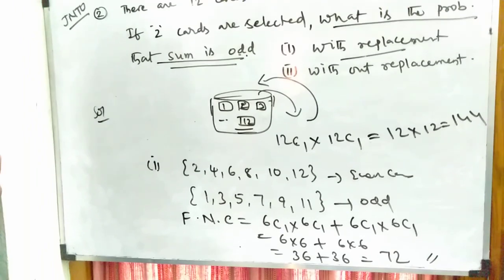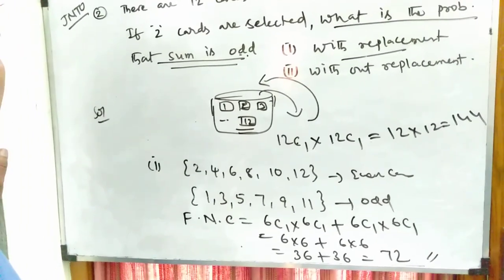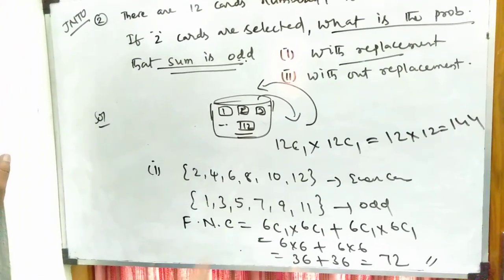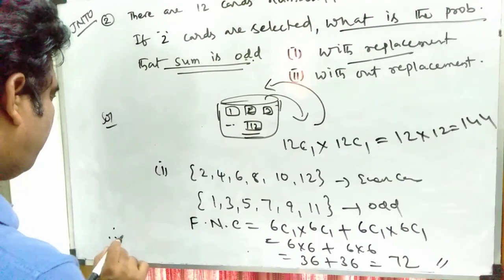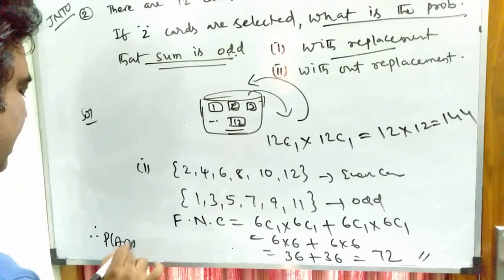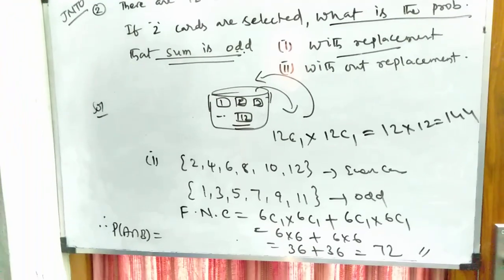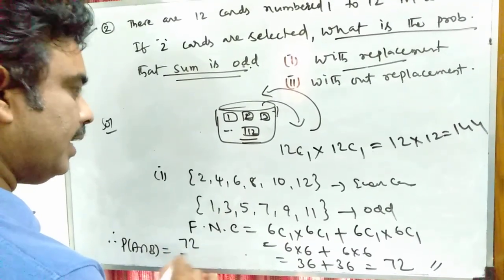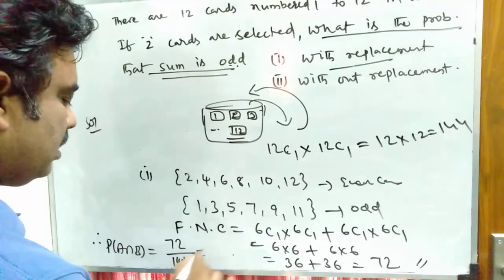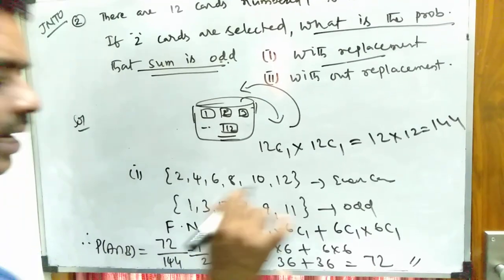The final probability is favorable cases by total number of cases. Therefore, the probability of A intersection B is equal to 72 by 144, that is equal to 1 by 2. That is the required probability.